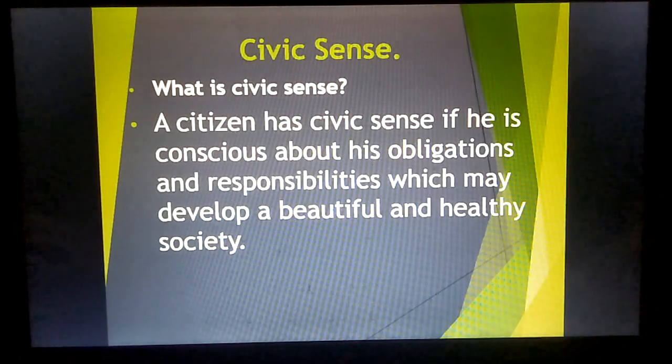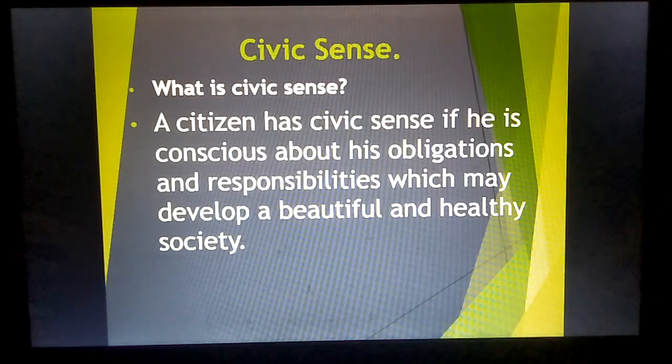For example, if a citizen is aware of his duties as a citizen, it means he has a civic sense.